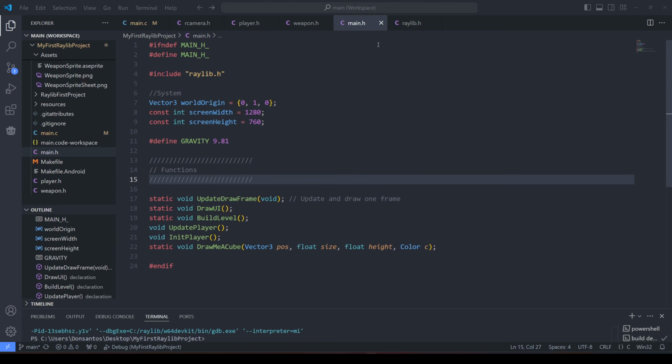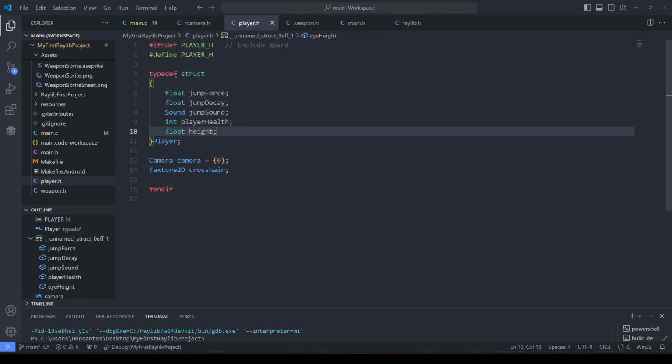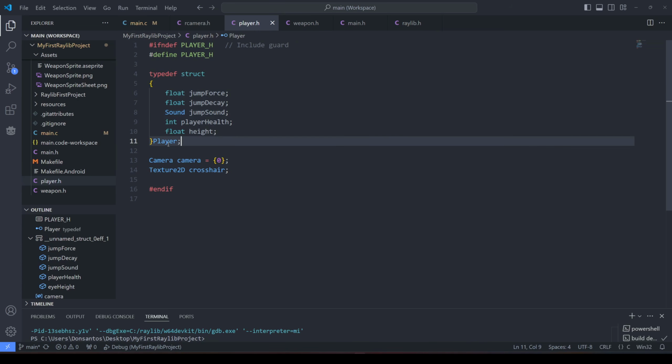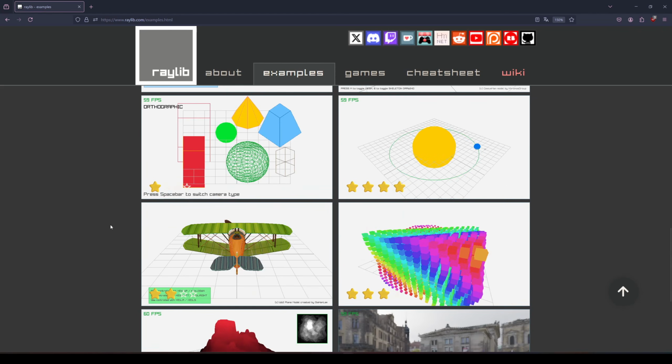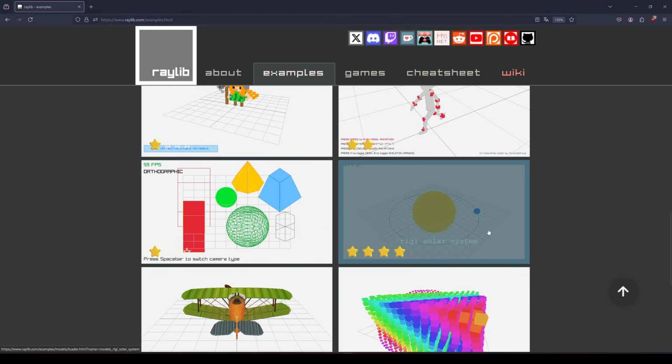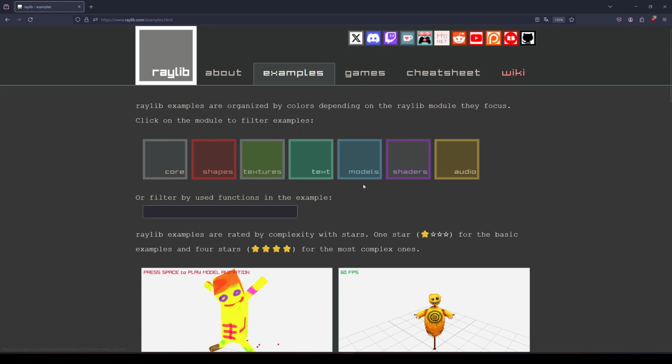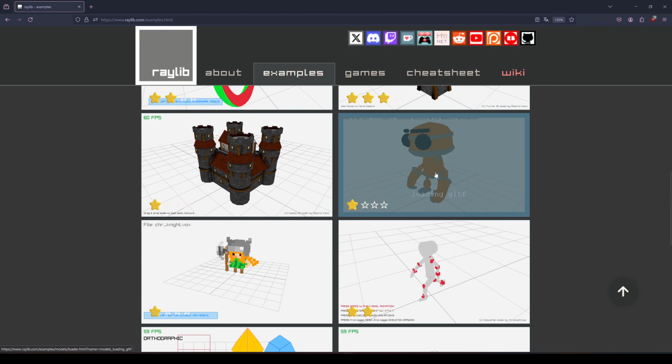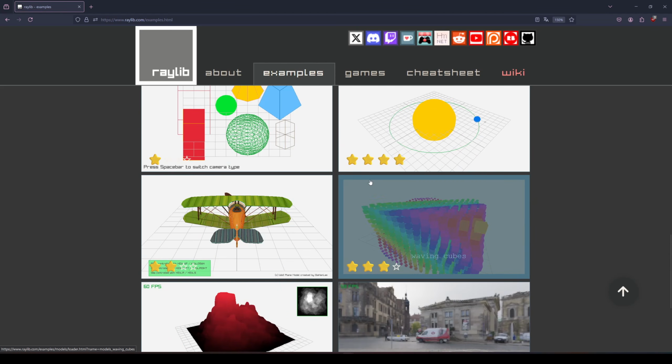Alright, so I've just taken some time to clean up the main header. Now, it probably shouldn't be called main header, but one thing at a time. So all the player stuff has now been moved to the player. So you can see our struct here for the player. While I did that, I was browsing through the examples, and I came upon two of them that I thought were interesting. I was in here because I thought, hey, I need a 3D model for enemies. But I figured, hey, I don't have time to create a 3D model for an enemy. I certainly don't have time to animate it.